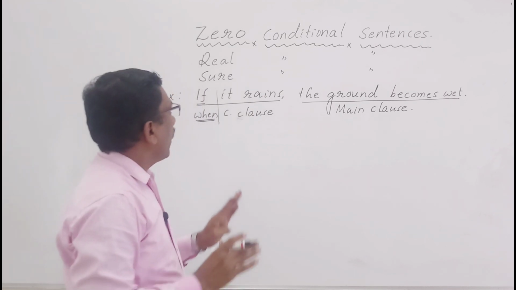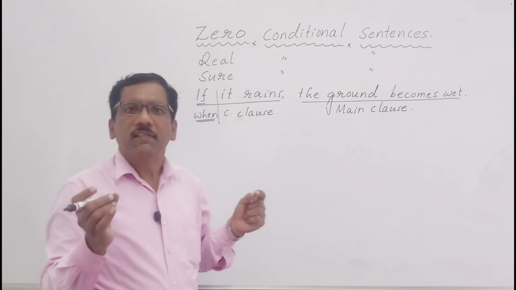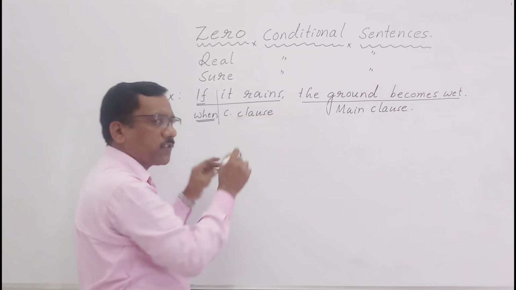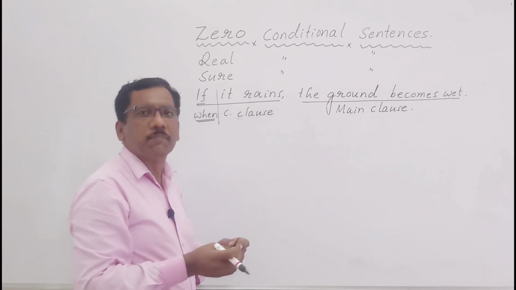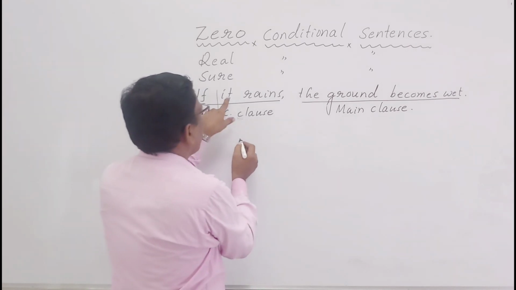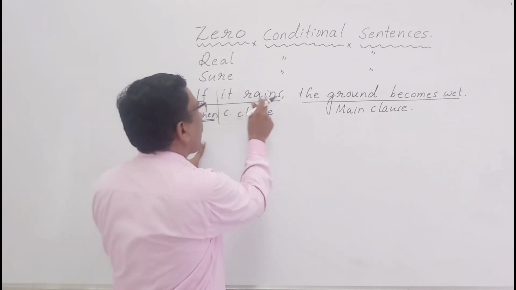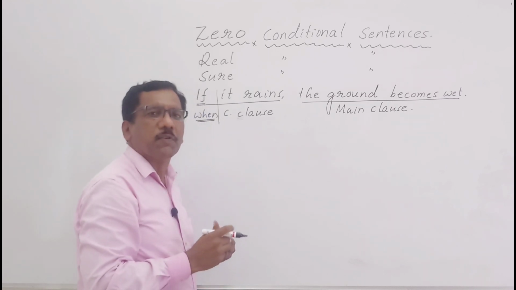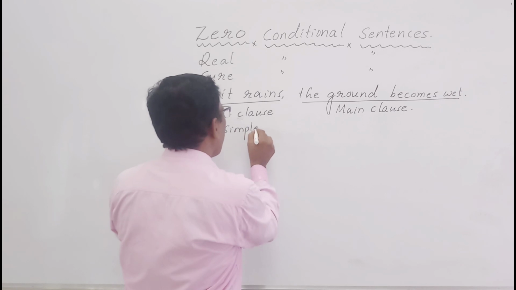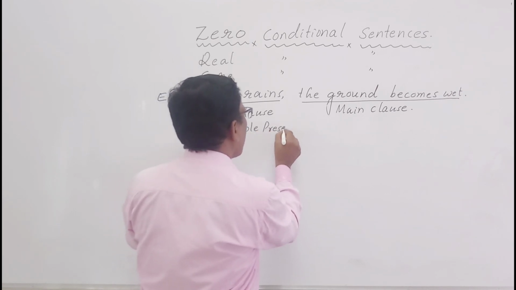As far as zero conditional sentences are concerned, please remember both the clauses will be in simple present tense. If it rains indicates simple present tense.